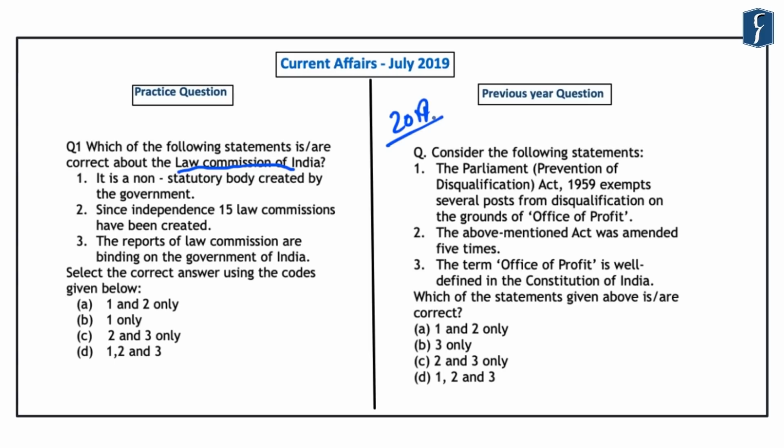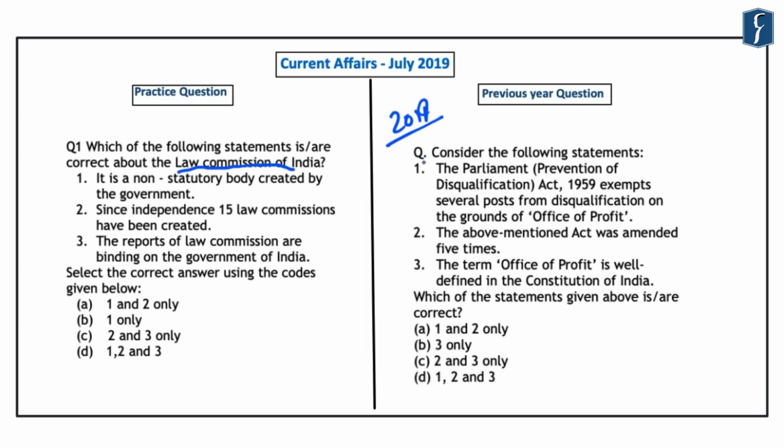This Office of Profit was continuously in the news in 2019 because it was related to the disqualification of the MLAs of Delhi's Legislative Assembly. Accordingly, UPSC asked a question in the preliminary examination of 2019 related to this Office of Profit. Before looking at the formation of this question, let us first read it out.